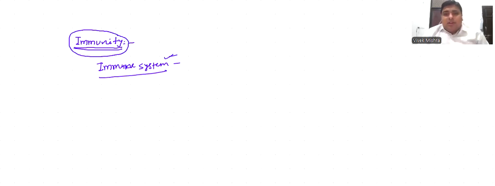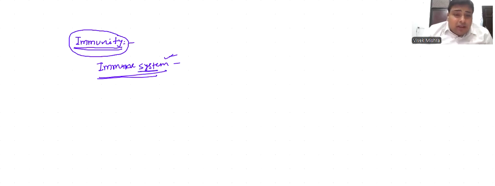What does it mean? Already we studied in class 11th about organ system level of organization. We are higher organisms and we have organ system level of organization. It means for completing a work, when more than one organ is involved, then this is called organ system organization.